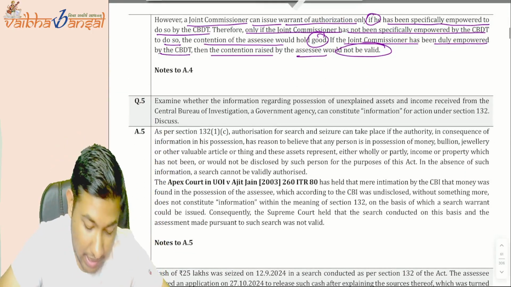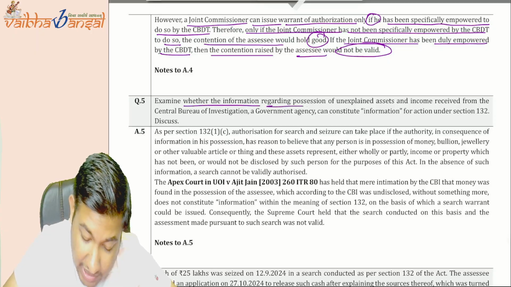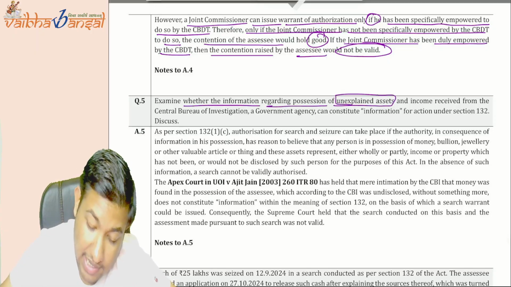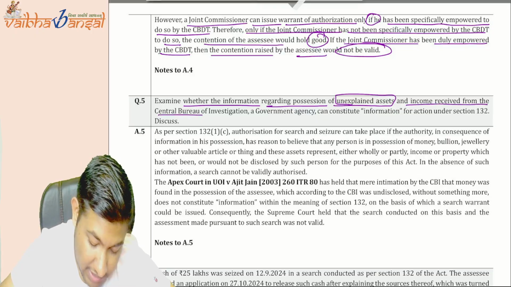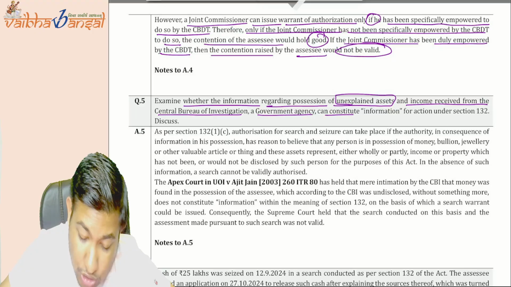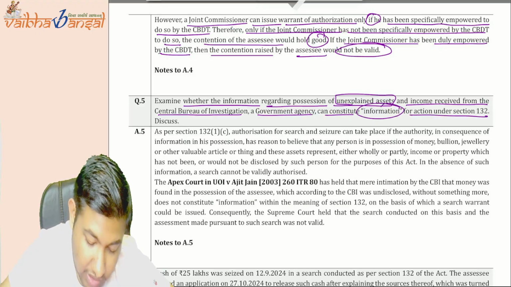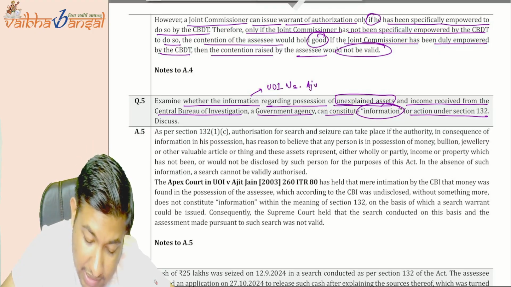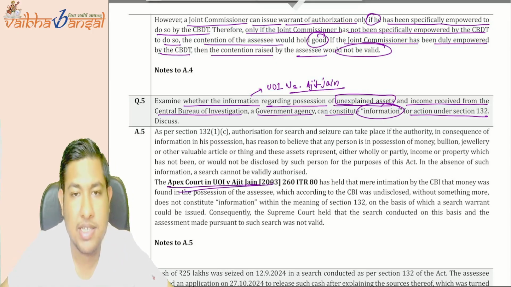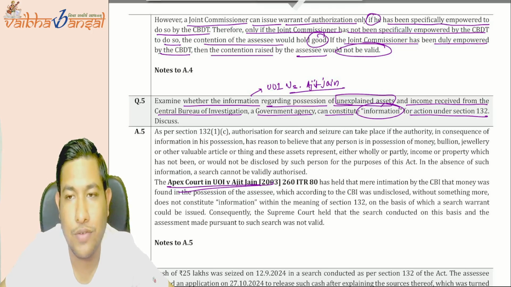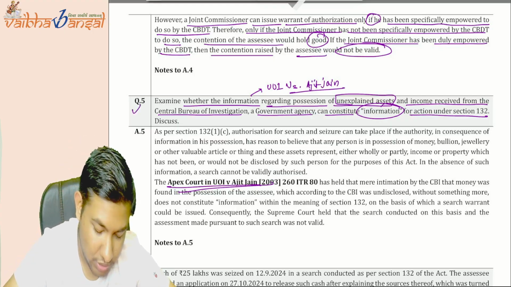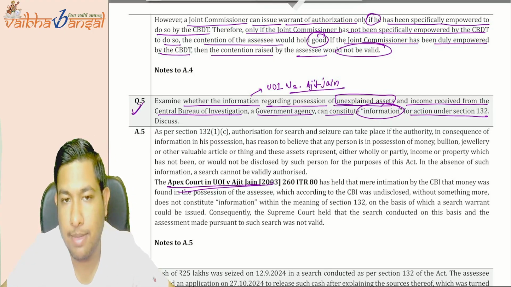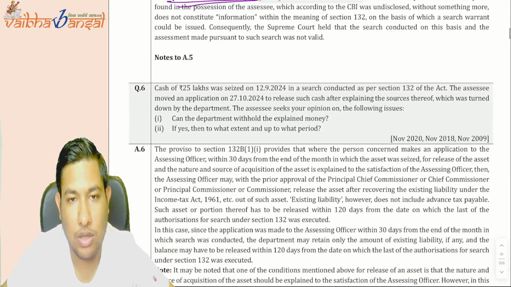Understood? Now see. Examine whether the information regarding the possession of unexplained assets and income received from the CBI, a government agency, can constitute information for action under section 132. This is a case law of Union of India versus Ajit Jain. The same case law is given here. It should constitute information under section 132. Okay, understood. This question is also the same. We have done all these questions.